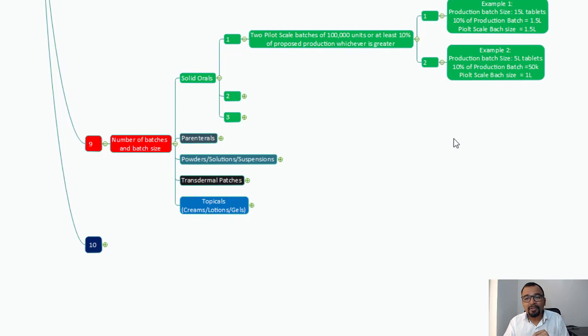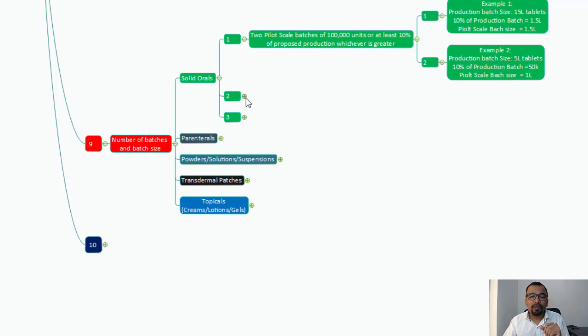The second example here is, now the production batch size is 5 lakhs tablets. Then what is the 10% of the production batch? It becomes 50,000 tablets. So which is greater, 1 lakh units or 50,000 units? Of course, the 1 lakh units are greater. So your pilot scale batch size is going to become 1 lakh tablets minimum.